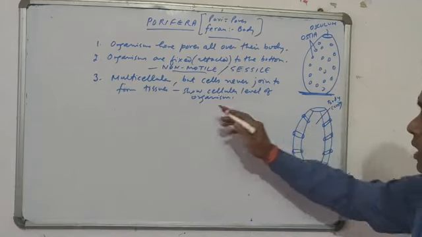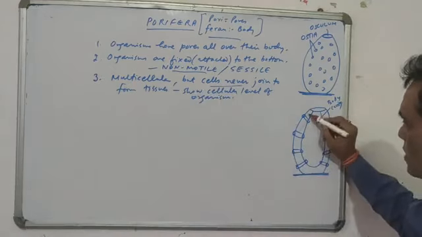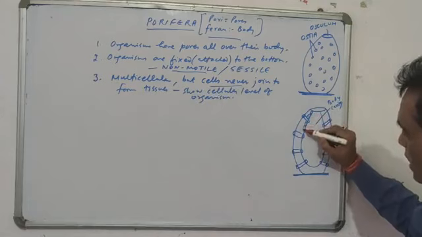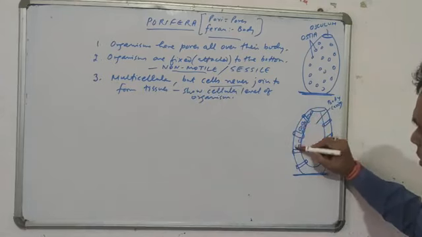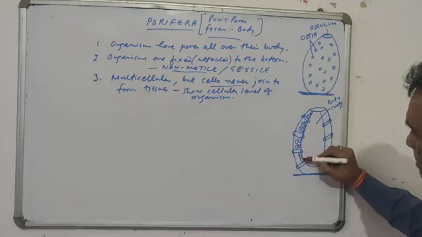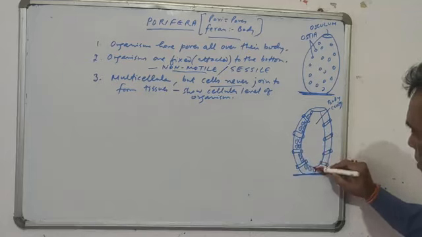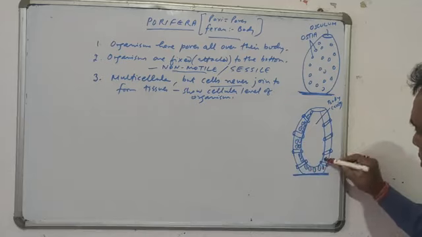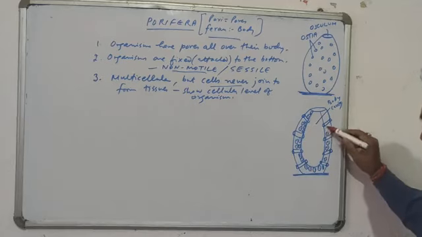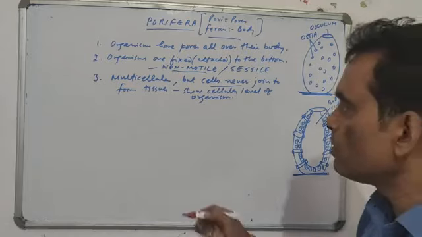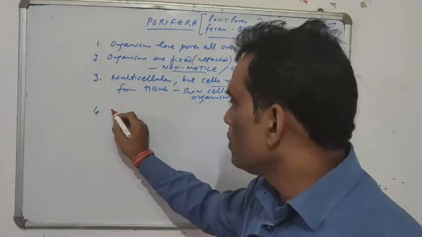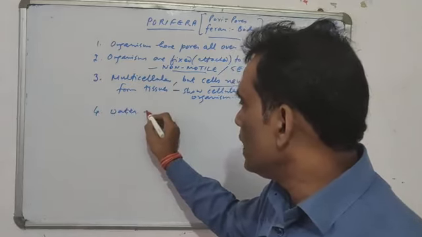And the body is made up of cells, a large number of cells. The cells are here at this inner wall surface. Inside also there are cells. So they are separate cells. The cells never join to form tissues. It is multicellular, but the body is just a group of cells. Now what happens? How do they carry out their life processes? You can understand here. The water enters the body